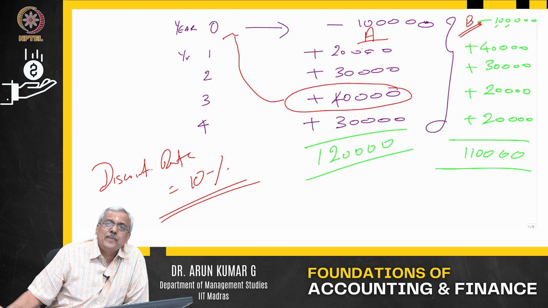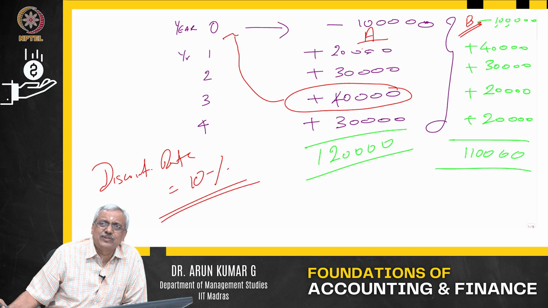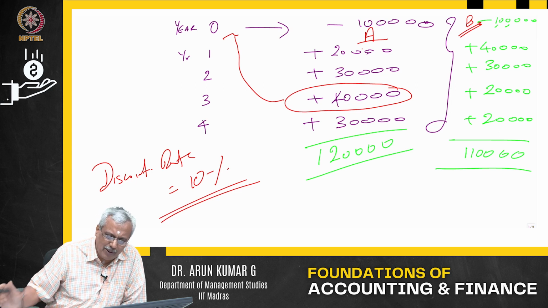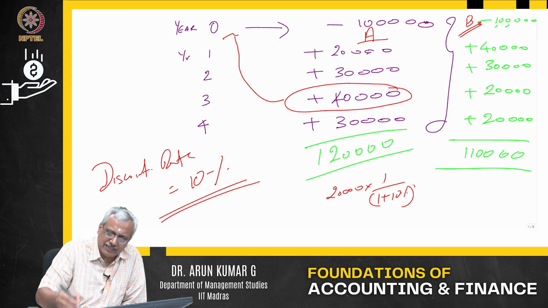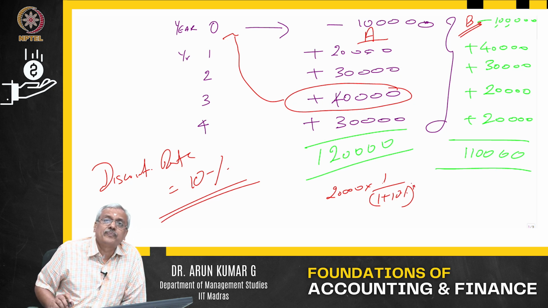I am going to have the present value of it, 20,000 into 1 by 1 plus R, 10% to the power of 1, because it is discounted only for 1 year.